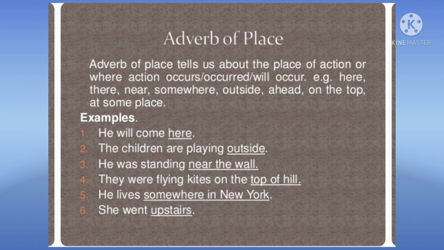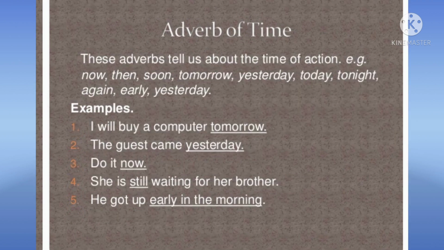More examples. He will come here. Where will he come? For that you will get the answer here. The children are playing outside. Where are the children playing? Outside. He was standing near the wall. Where was he standing? Near the wall. So adverbs of place answer the question where an action happened or happens. And words like here, there, near, somewhere, outside, ahead, on the top are all at some place. That means a place name will be there for an adverb of place.